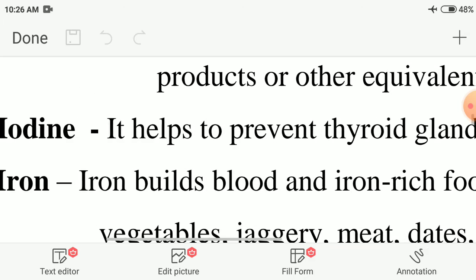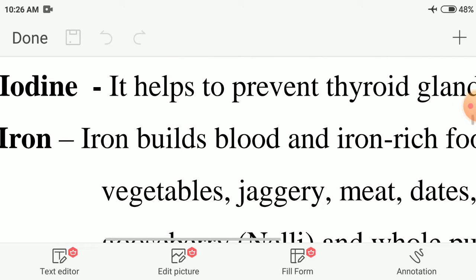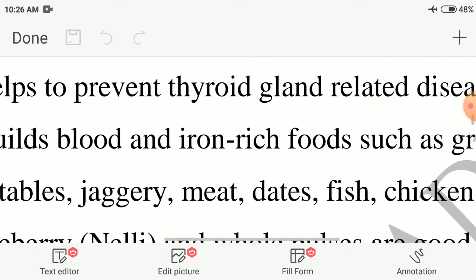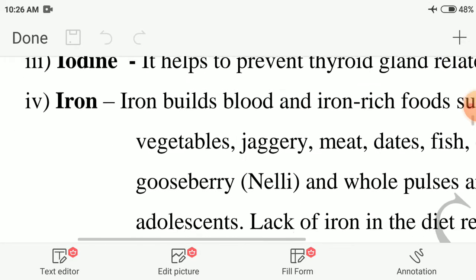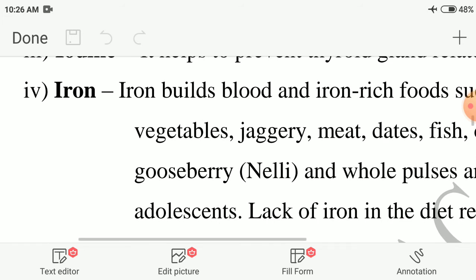Next we discuss iodine. It helps to prevent thyroid gland related diseases, that means goiter. What does iodine deficiency cause? Goiter. The neck part becomes bulged and swollen. That comes from iodine deficiency.